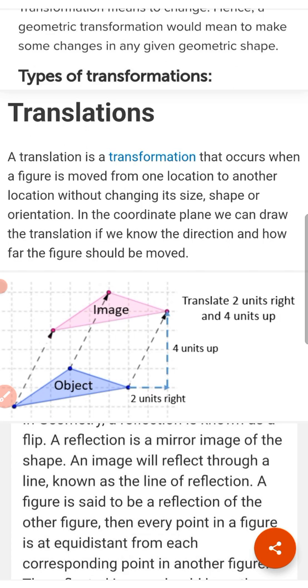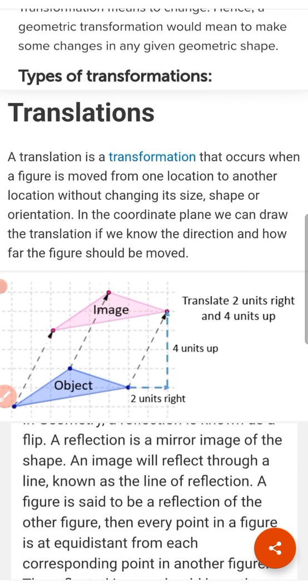But in enlargement, the size becomes large and the shape stays the same. The shape we start with is called the object and the shape we finish with after a transformation is called the image. Translation is a transformation that occurs when a figure is moved from one location to another without changing its size or shape.